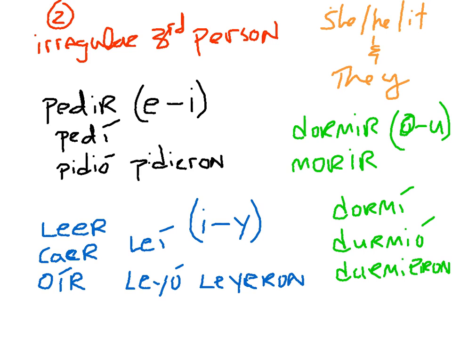The final group are o to u changers, which, if you're paying attention for the last minute and 53 seconds, you realize, that must mean the o in these words, dormir, to sleep, and morir, to die, must change in the he, she, and the they form. And lo and behold, I slept, dormí, but she slept, durmió. They slept, durmieron. Anyway. Moving on.